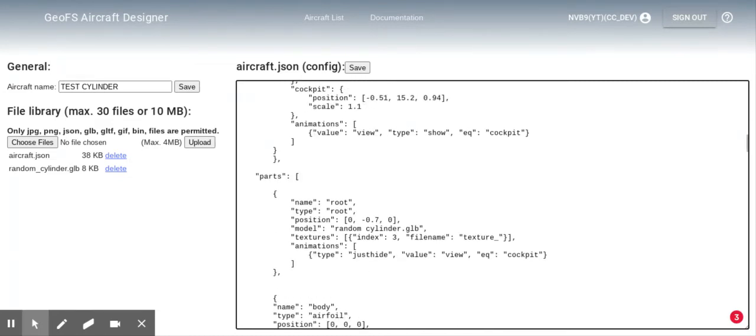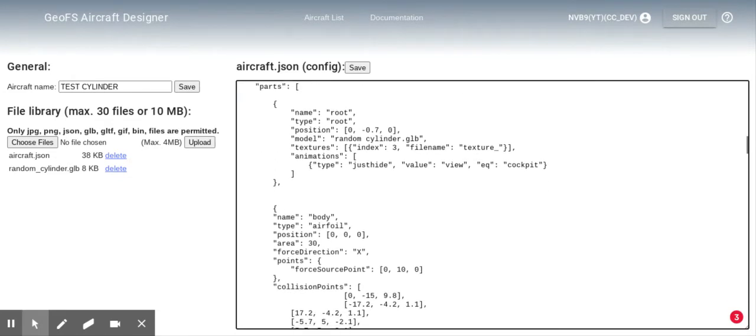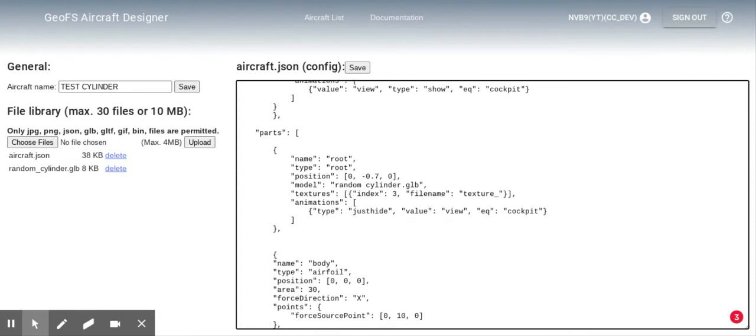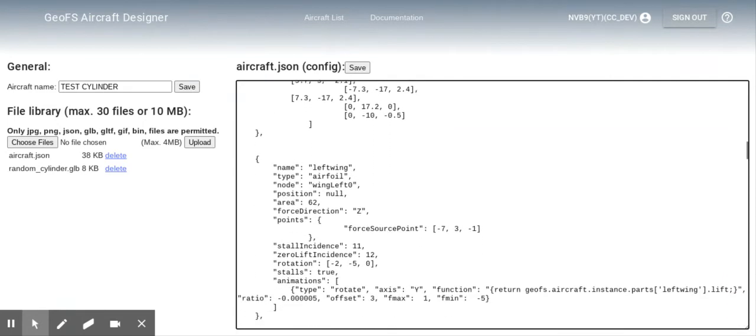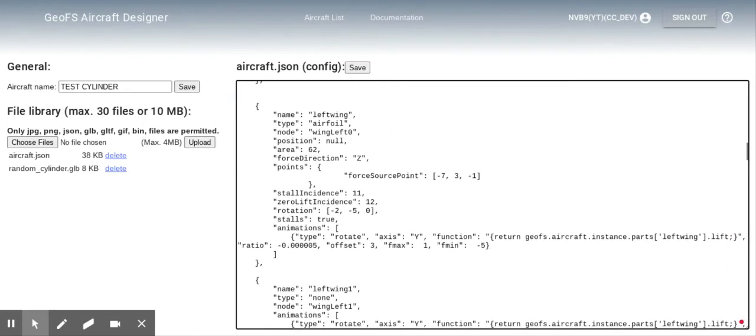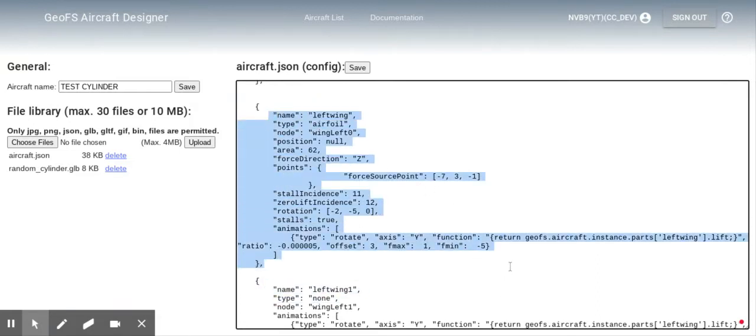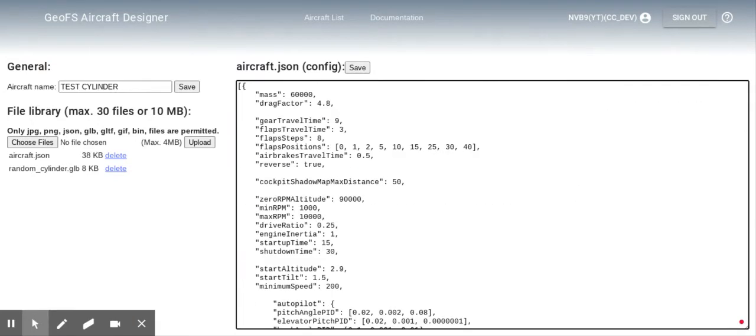That's where parts needs to go. That's where the root command needs to go. And then we have a long list of part characteristics like this. And that's just the wing. It gets more complicated with control surfaces and things.